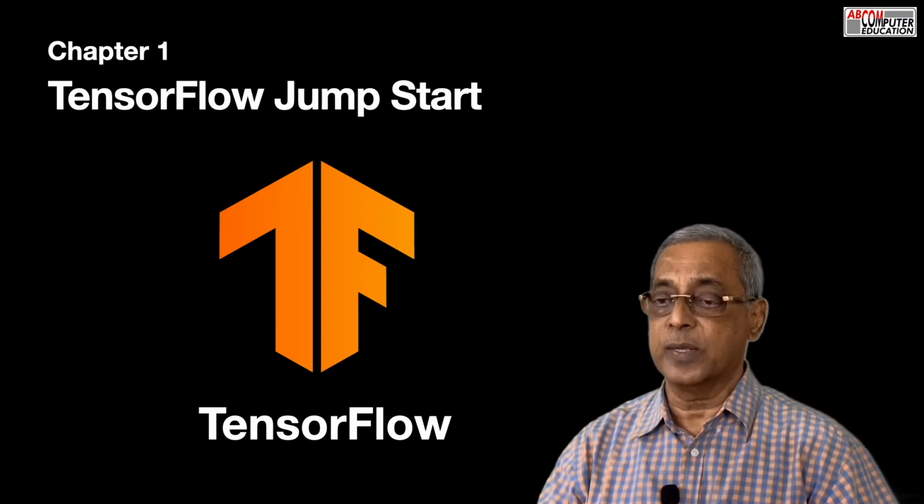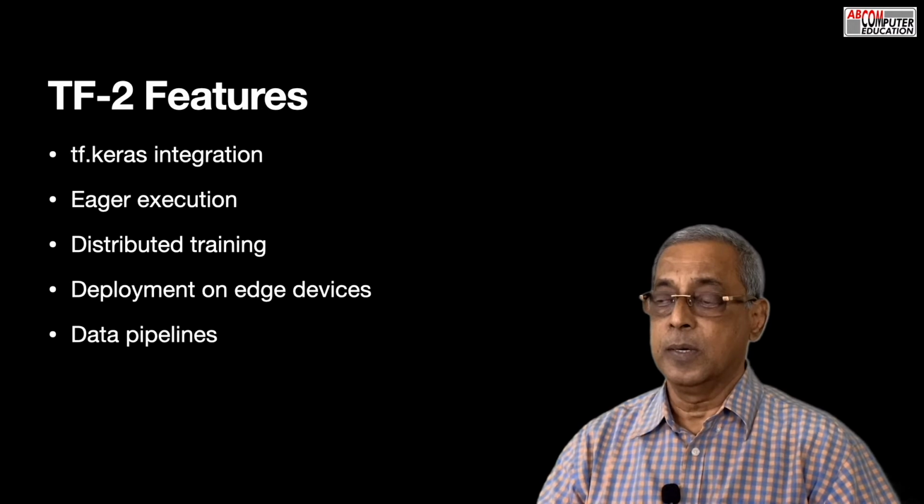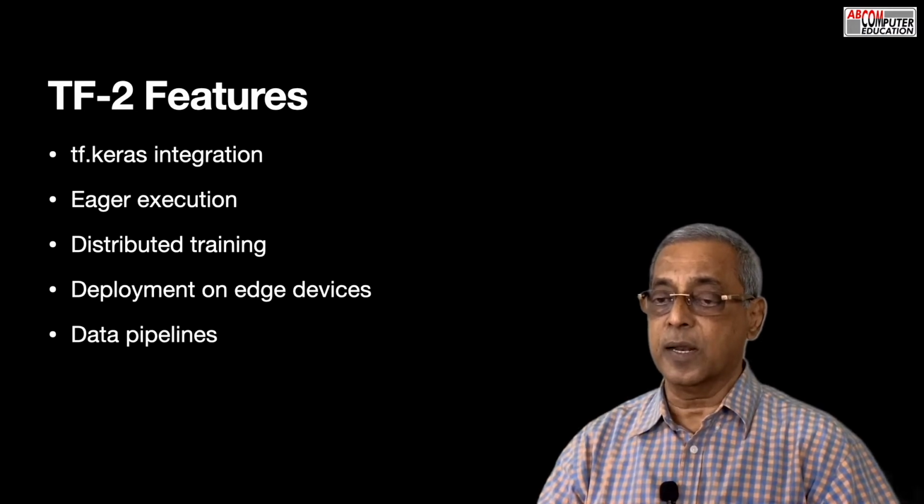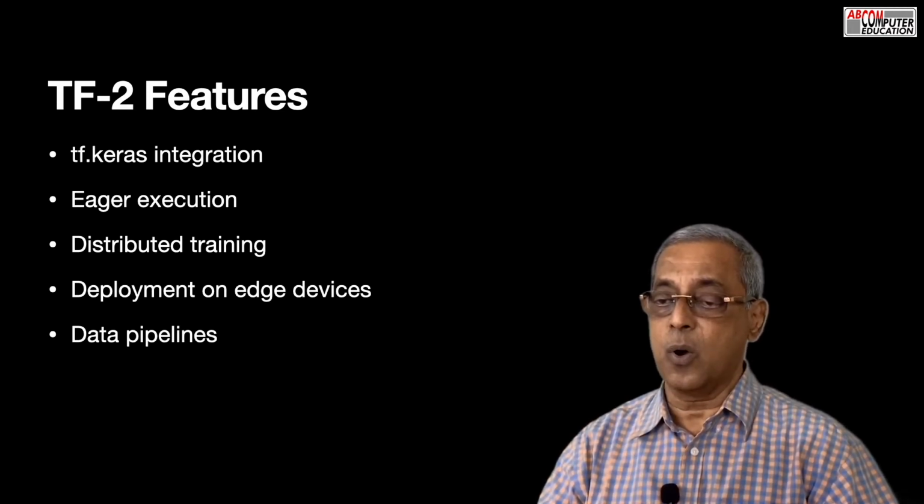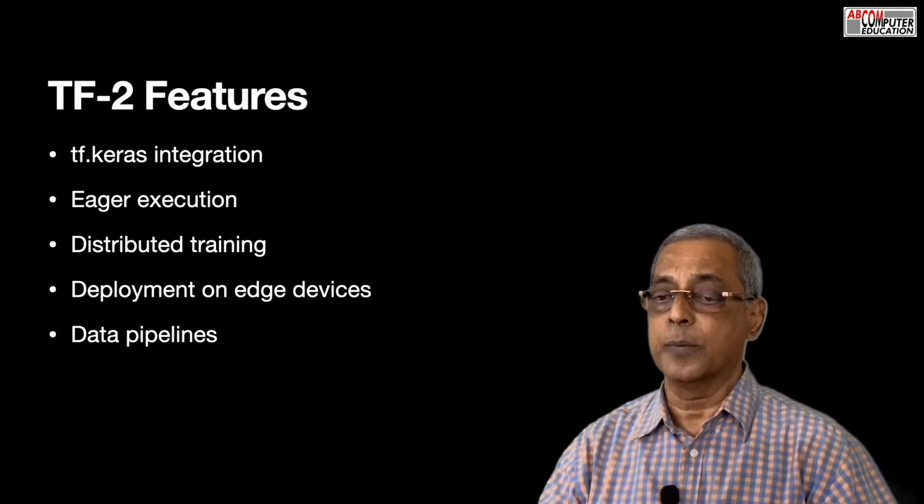Chapter 1 starts with an introduction to TensorFlow 2, describing why it is considered a complete platform for machine learning. The chapter describes the various additions to TensorFlow such as tf.keras integration, eager execution, distributed training, deployment on edge devices, and the use of data pipelines. At the end, it provides guidance for setting up the development environment for running projects in the book.